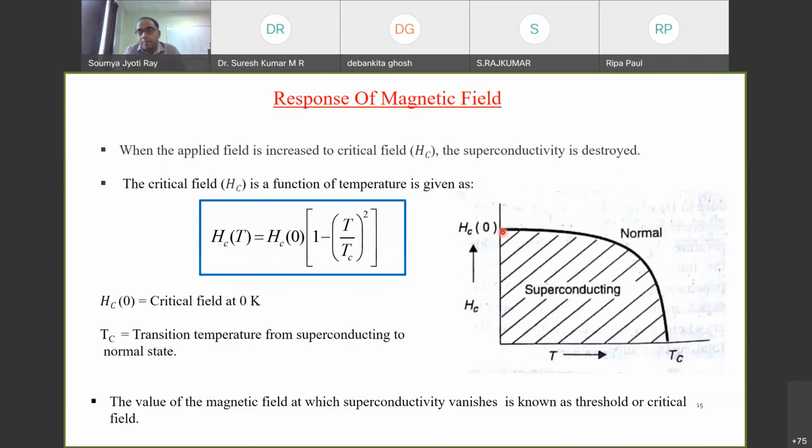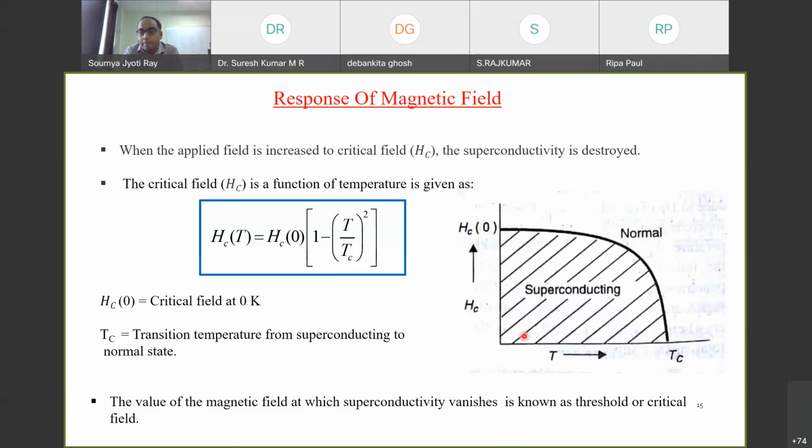This is the same kind of pattern which we have seen in the case of a ferro to para transition, if you remember, where we got some spontaneous magnetization that disappears when the temperature goes above the critical temperature. Here, if the temperature is very close to 0, we get the highest critical field, HC0.